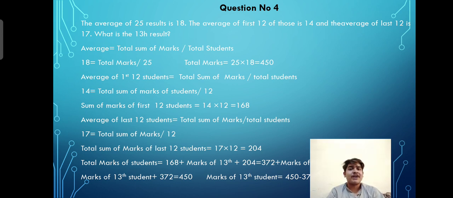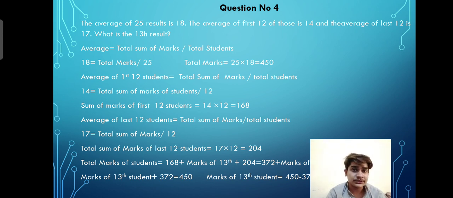Average of 25 results is 18, average of first 12 of those is 14 and average of last 12 is 17. So according to the formula, what we need to find is the result of the 13th boy. So average is total sum of the marks divided by the total students.